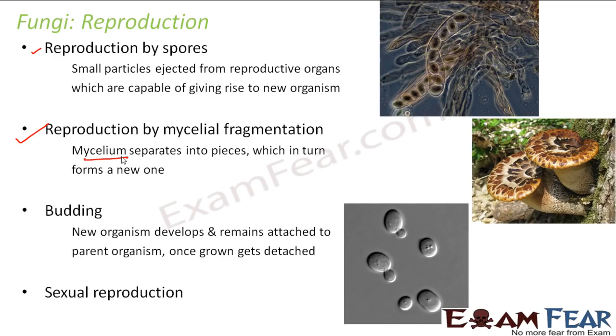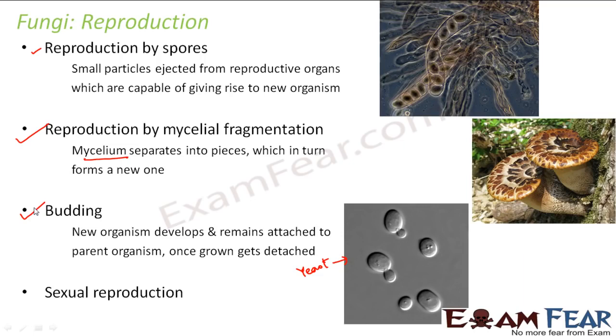Here, if you see, yeast is a very good example of budding. Here these are yeast. Now if you see on this yeast, a small new outgrowth is developed. So this is the new organism. It will remain attached to the parent organism. Now it will start growing. As it grows and becomes mature, it will separate out from the parent organism. So that is how budding takes place. These are some of the important methods by which fungi reproduce asexually.